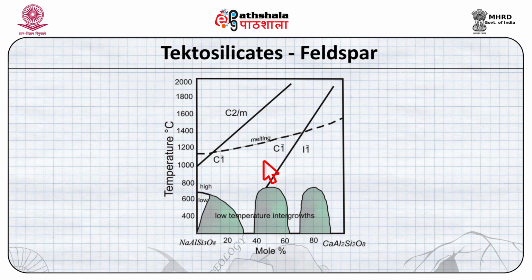Now, in this diagram of the plagioclase feldspar, if you see in the lower part, there are certain areas which are indicated by irregular lines. These represent, because of the differences between sodium and calcium ionic radii, the calcium is a smaller cation, sodium is a larger cation.